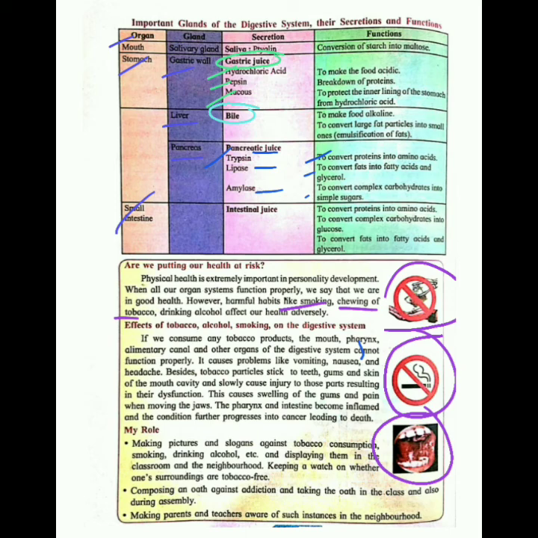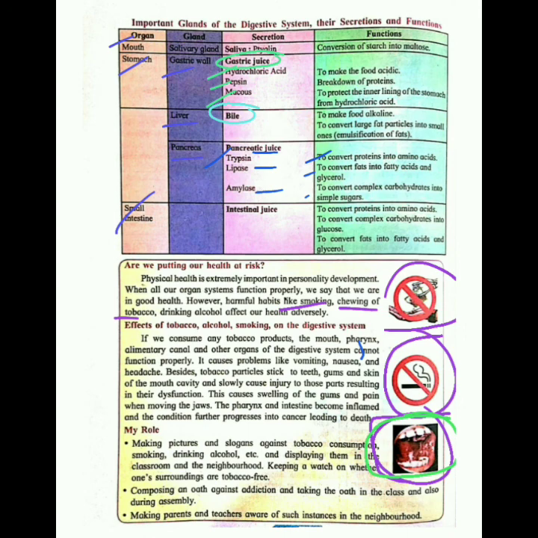So smoking, drinking alcohol, chewing tobacco, these all can lead to cancer also. See, this shows mouth cancer. Okay, your tongue, your teeth, your gums, everything gets affected. You will not be able to eat anything.